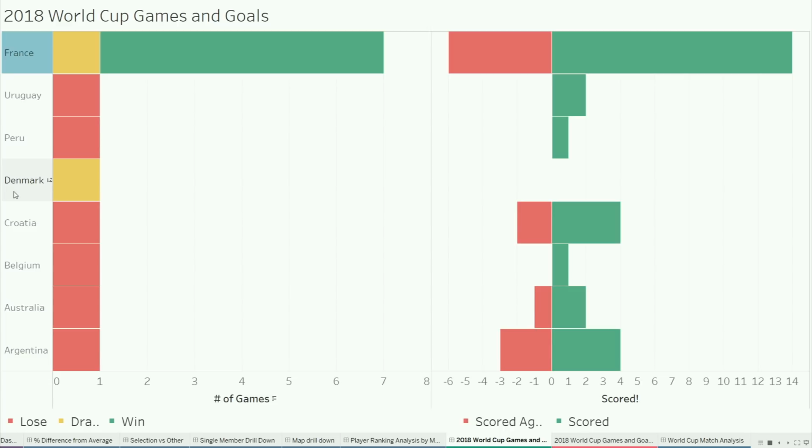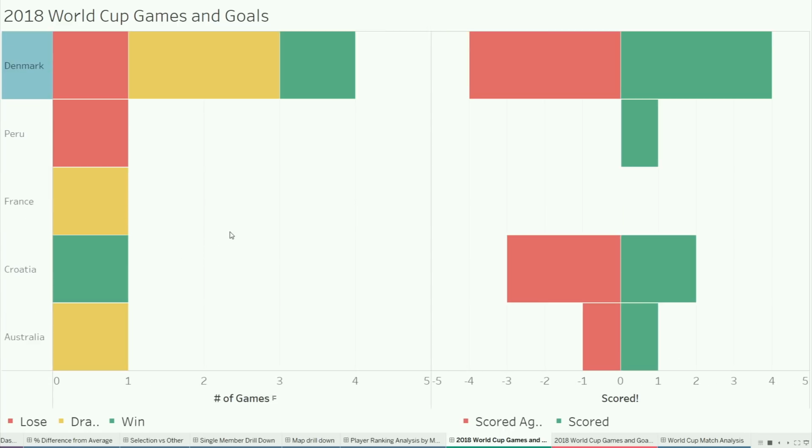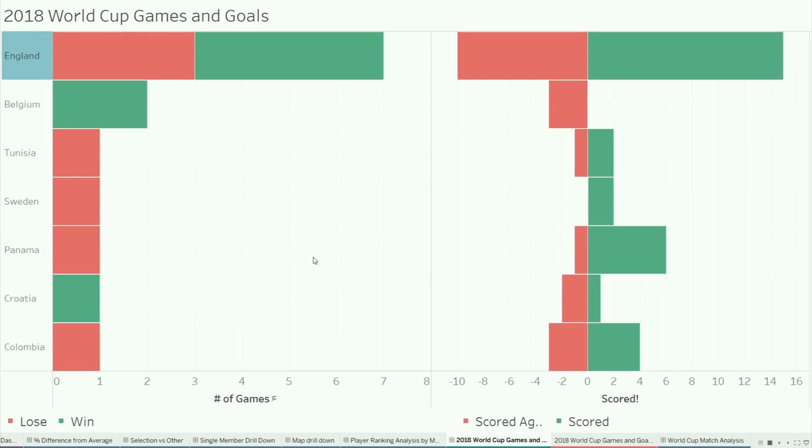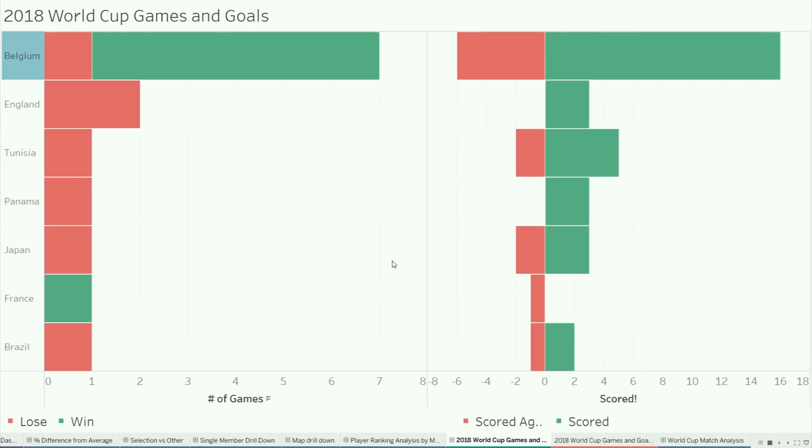If you want to see who Denmark played, I can select Denmark and see their breakdown, or Croatia, or England. You can iteratively explore the data through the relationships between these teams.